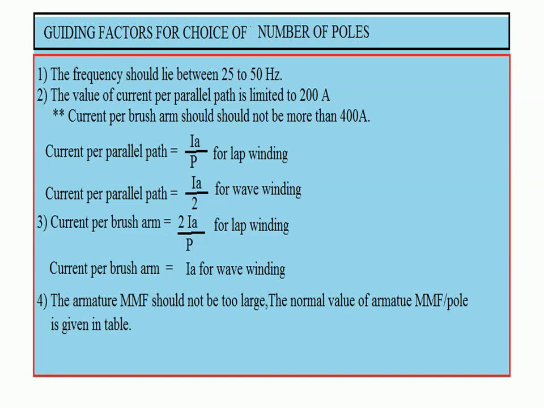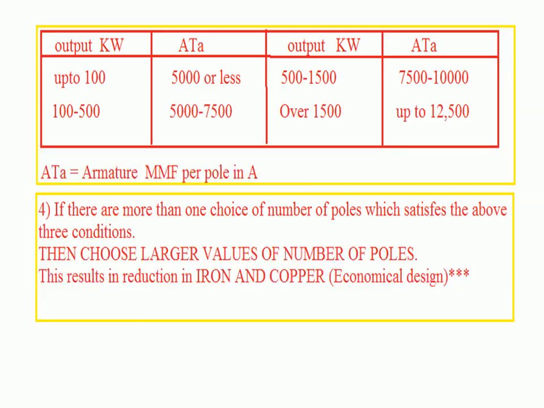Next, the armature MMF should not be too large. The normal value of armature MMF per pole is given in the table. For 100 to 500 kilowatt, it is approximately 5000 to 7500 ampere turns. As the output in kilowatts changes, the ampere turns of armature MMF also change.